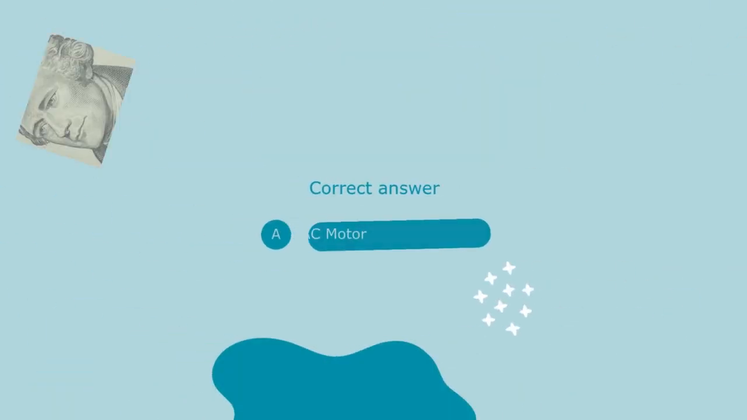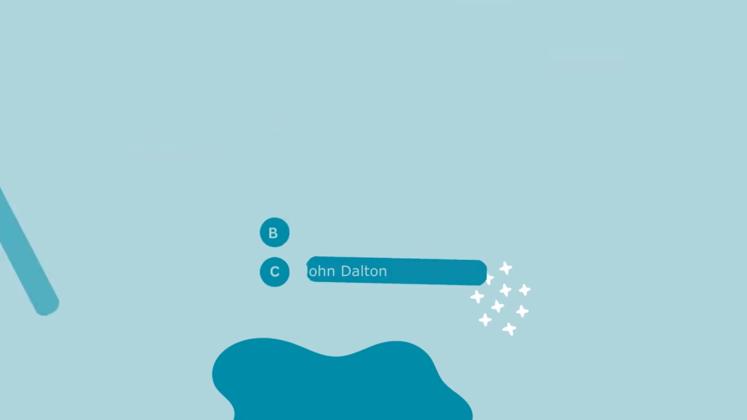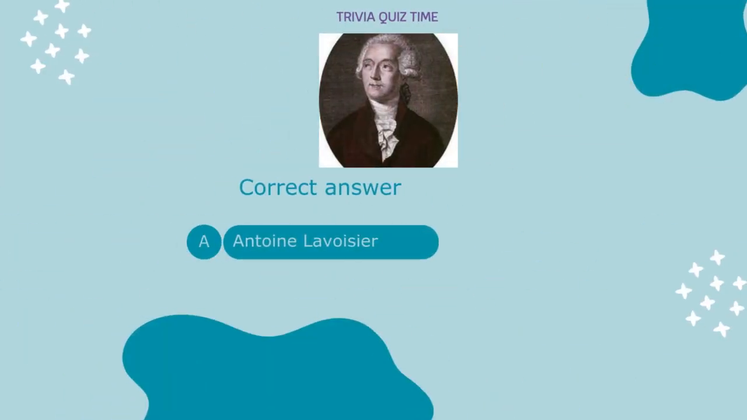AC motor. Who is known as the father of modern chemistry? A. Antoine Lavoisier. B. Robert Boyle. C. John Dalton. Correct answer: A.